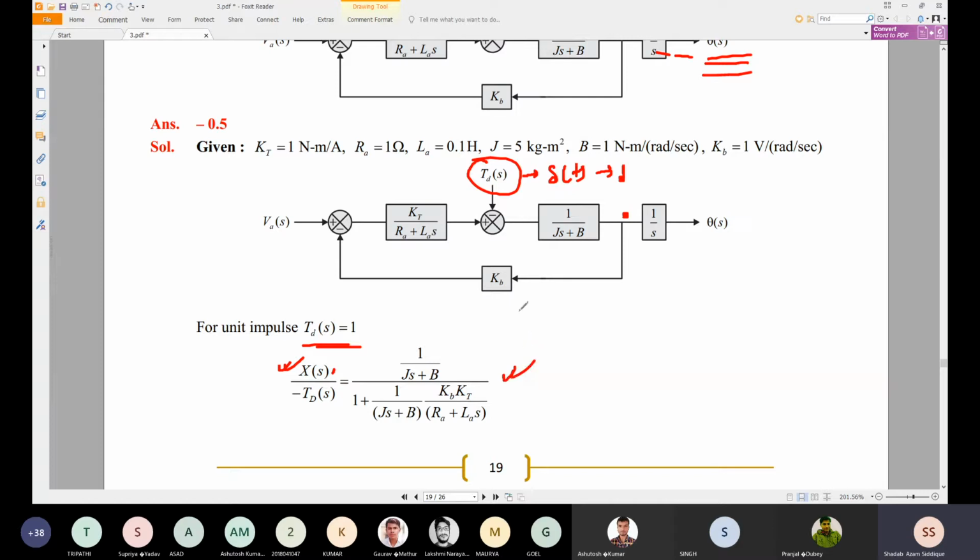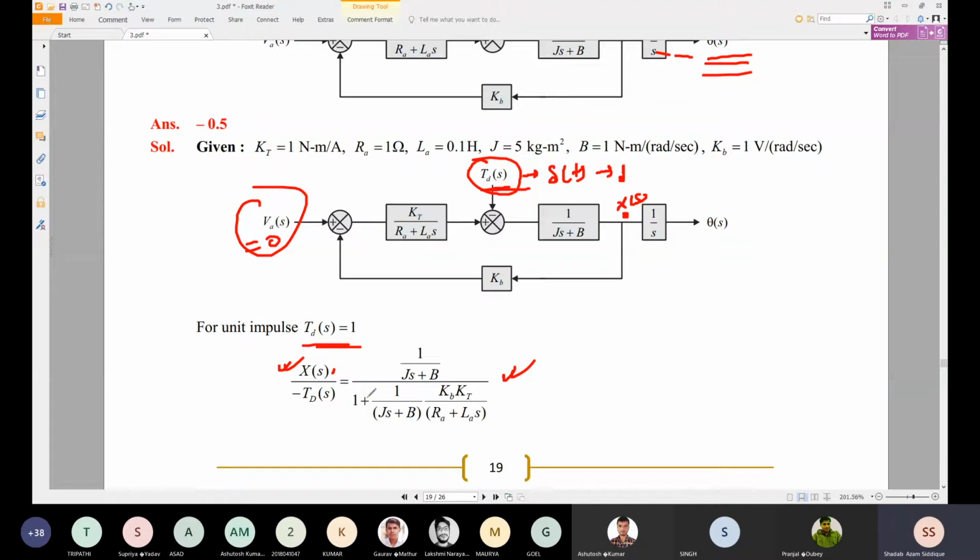This is a MISO system, multiple input and single output system. I told you, if you are finding the response with respect to one of the inputs, just take the other input as 0. So at that time this VA is taken as 0, and we try to find theta s by TD. Actually I am not taking theta s yet, I am just finding X of s by TD.